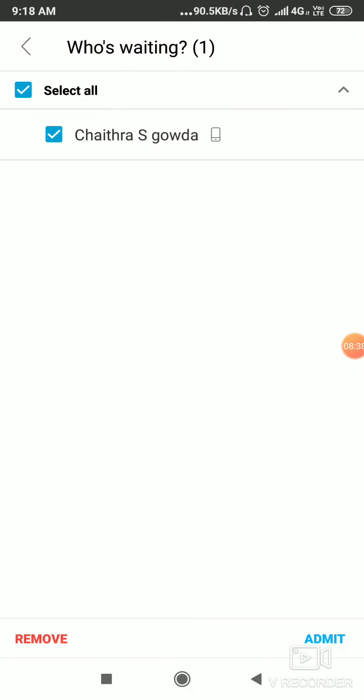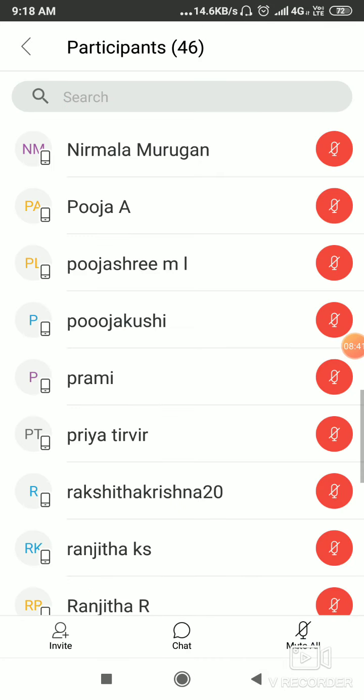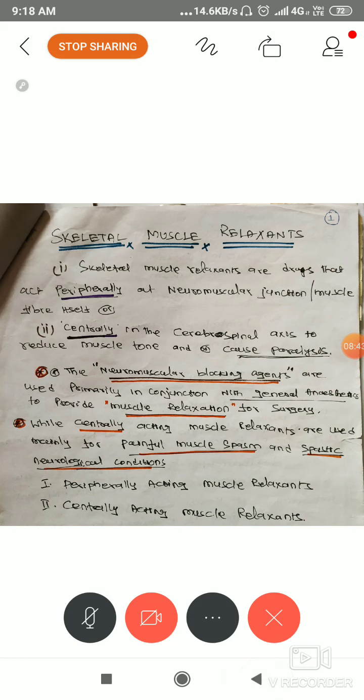For example, in the cholinergic nervous system, the nerve endings at the neuromuscular junction release acetylcholine, hence we call it the cholinergic nervous system. In the adrenergic nervous system, the nerve terminals release noradrenaline, hence it is the adrenergic nervous system. So these drugs act on the neuromuscular junction.